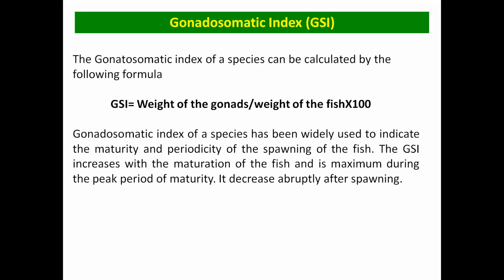Okay, and there is a very simple formula to calculate the gonadosomatic index, that is the weight of the gonad divided by the weight of the fish, and the figure that comes will be multiplied by 100. That will be the GSI. So the GSI of fishes is highest in the spawning period, in the mature stage, and lowest in the spent or immature stage.